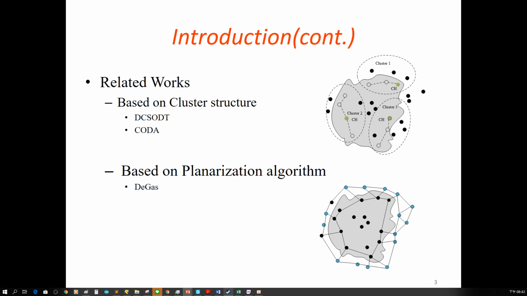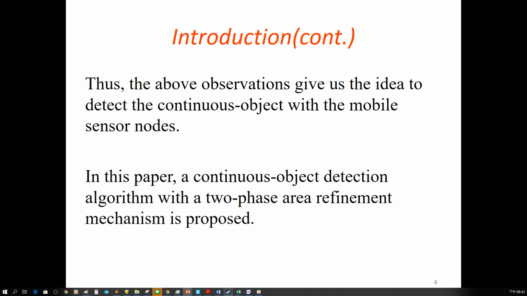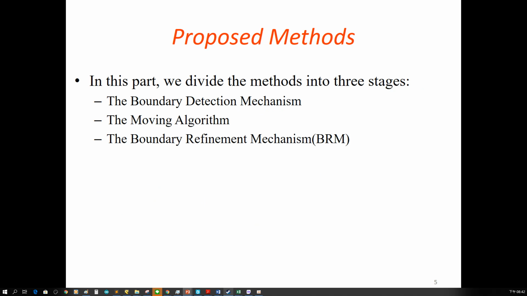Then the others use the penalization algorithm. The DGAS uses the penalization algorithm such as the Gabriel graph and the relative neighborhood graph to determine the boundary area of a gas event. Moreover, they found the optimal number of sensor nodes to deploy in the field. So the above observation gives us the idea to detect the continuous object with mobile sensor nodes. In this paper, a continuous object detection algorithm with a two-phase area refinement mechanism is proposed.